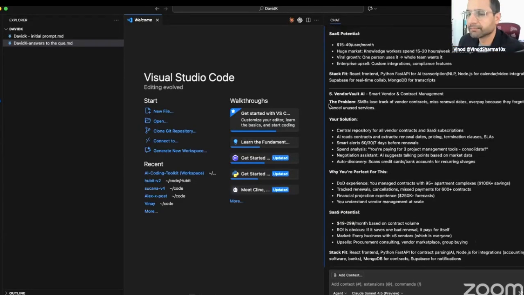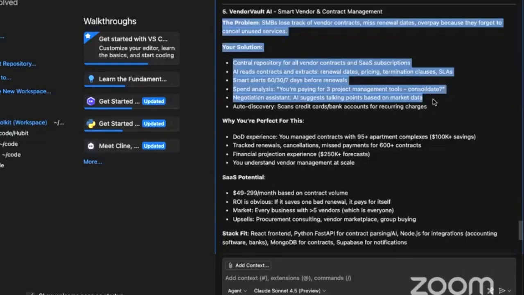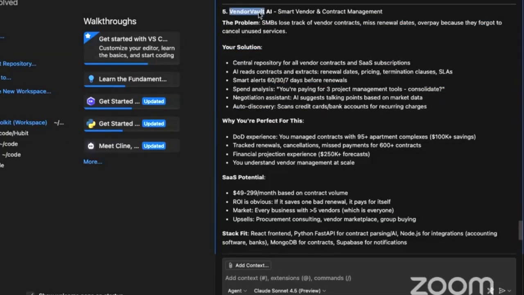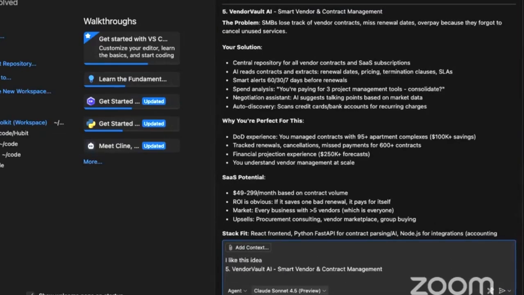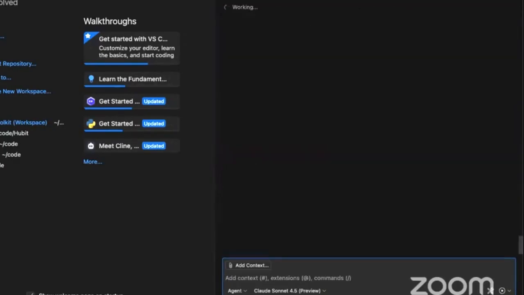Okay, last one. Yep. Lose track of vendor contracts, miss renewal dates. That's awesome. This is a real problem. I solved this for my office using multiple tools. So first one was SharePoint, second one was Nintex, third one was Microsoft Flow. All right, so we will say, I like this idea. Okay, next, deep dive into one idea, build the MVP starter. So I like this.